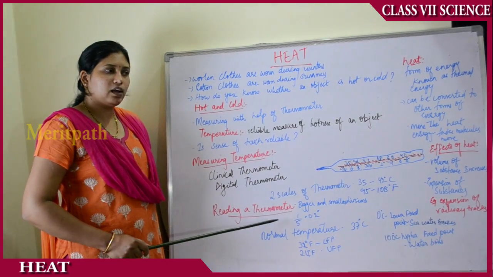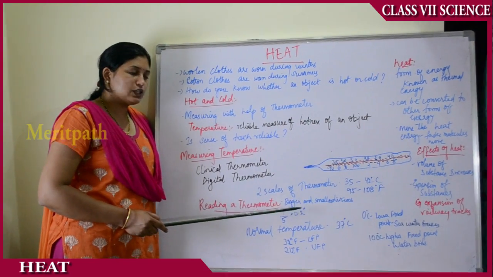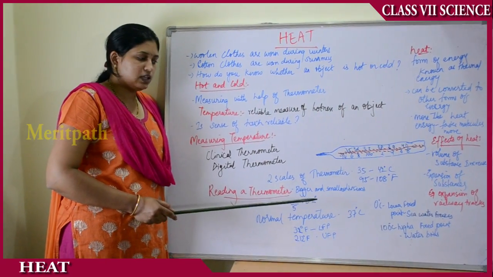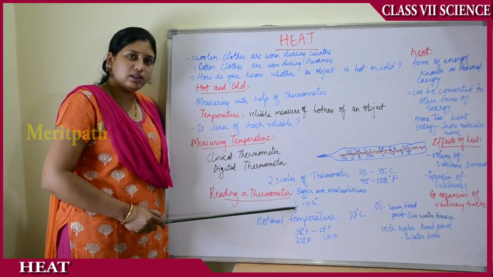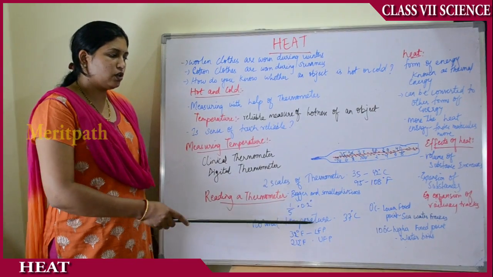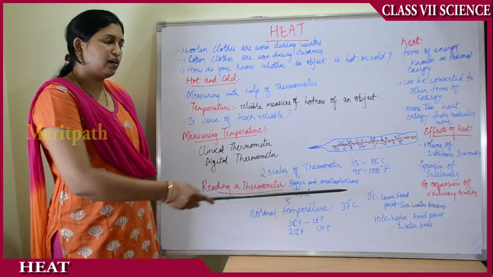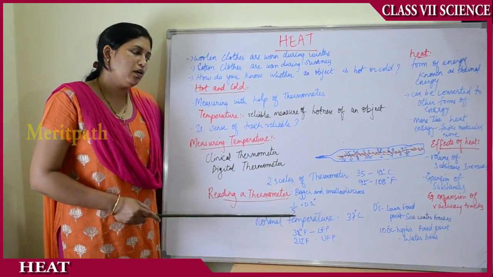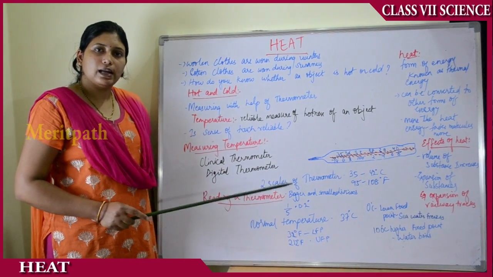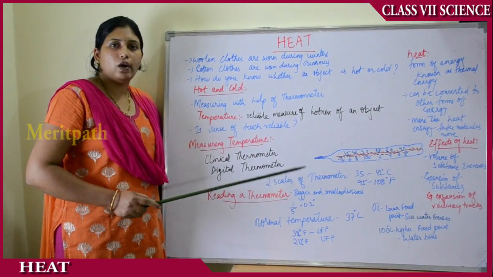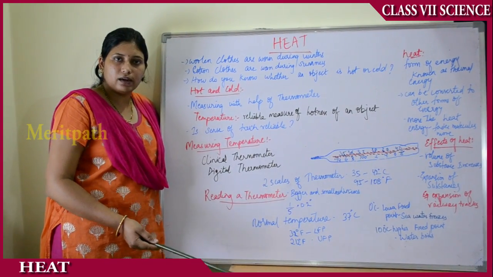Then, how do we read a thermometer? A thermometer always has bigger and smaller divisions. It has 5 divisions for every reading, which can be calculated as 0.2 degrees for every division. The normal temperature of a human body is 37 degrees centigrade, and in degrees Fahrenheit it is 96.4. Slightly lower or slightly higher than this is also called a normal temperature of the body, but extremely higher than this indicates a fever condition.